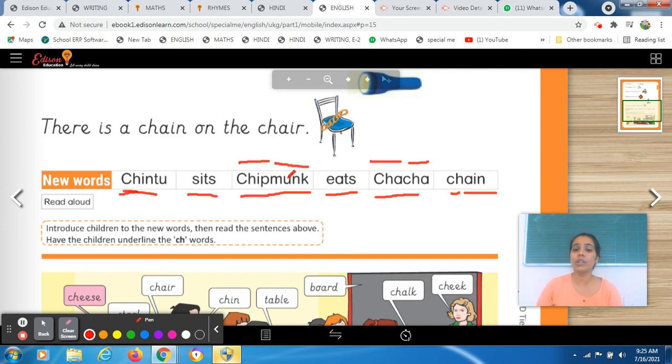It is very much needed कि students अगर आपने एक बार उसको split करके read किया है तो again when you read it तो उसको one word read करो whole. Okay, एक बार अगर आपने revise करा तो do it again one more time because practice is must. So it's chipmunk. The next is eats. Next cha cha. Next cha in chain. Okay. So now we are done with the new words. Now come upwards and then we will start the sentence reading.